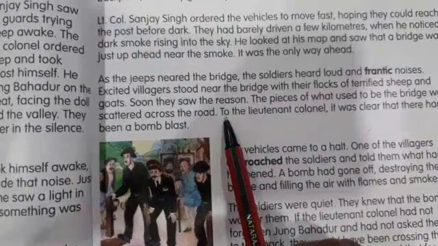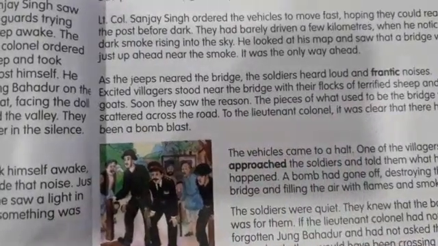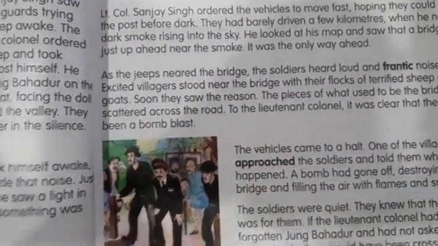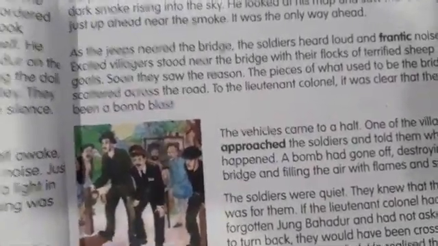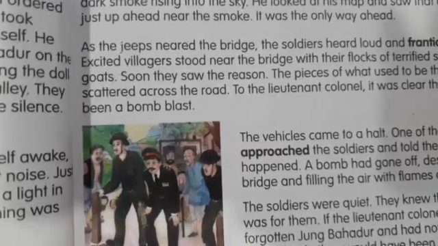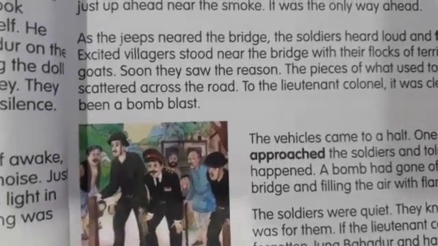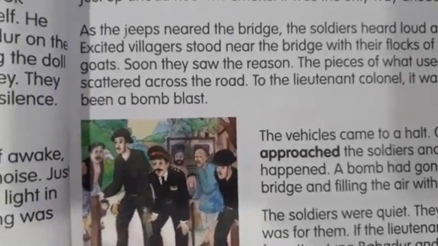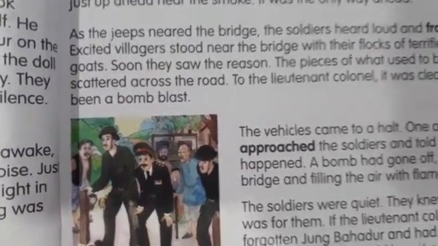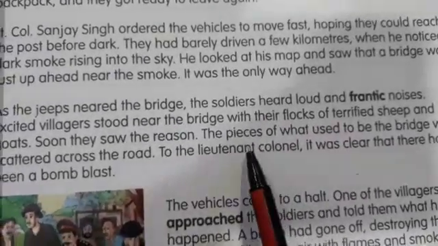Soon they saw the reason. The pieces of what used to be the bridge were scattered across the road. So the bridge has broken. Scattered means broken. Okay. Then Sanjay Singh realized that there was a bomb blast near the bridge.